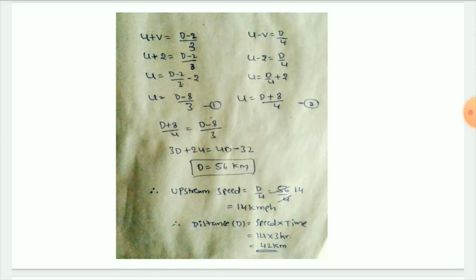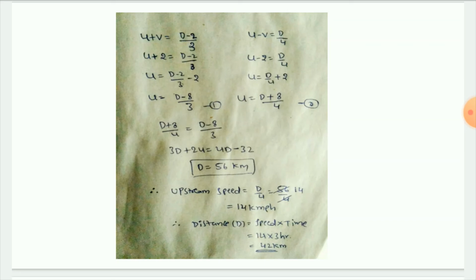So we have calculated u is equal to d minus 8 by 3, this is the first one, and u is equal to d plus 8 by 4, this is the second one. Equating 1 and 2, d plus 8 by 4 is equal to d minus 8 by 3. Cross multiplying, 3d plus 3 eights are 24 is equal to 4d minus 4 eights are 32. So we have d is equal to 56 kilometers.